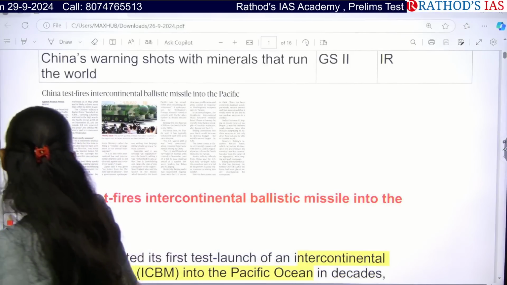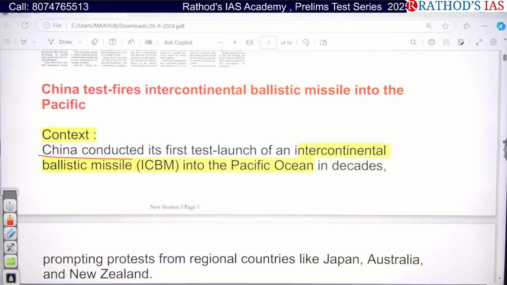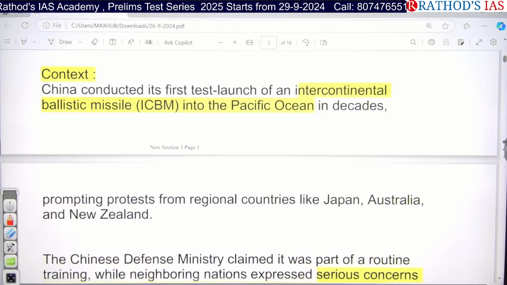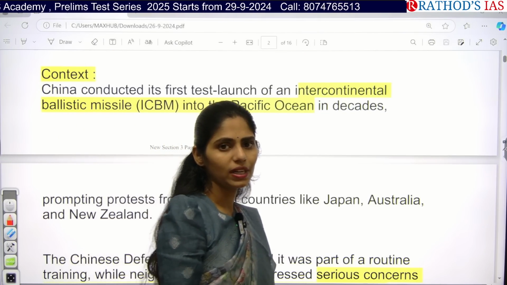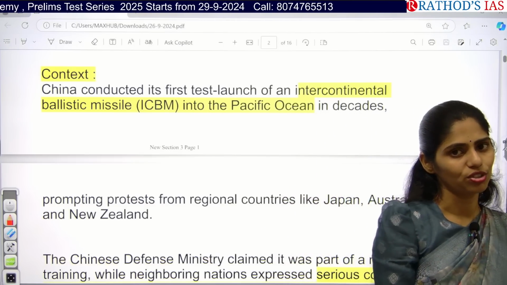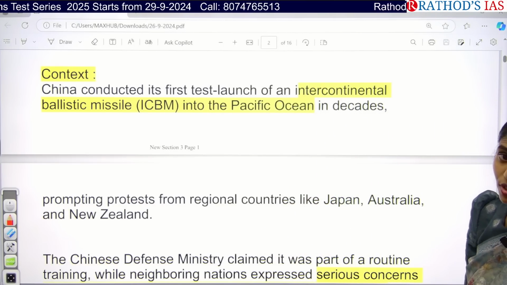So if you see the context, it says that China conducted its first test launch of an intercontinental ballistic missile into the Pacific Ocean. Yes, they launched this missile into the Pacific Ocean, and there are many countries opposing this move. Which are those countries? Normally the countries which are part of this Pacific Ocean, right? For example, Japan, Australia, New Zealand, they are opposing this move.